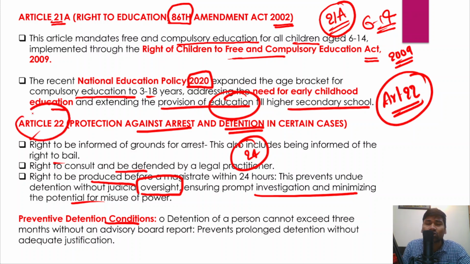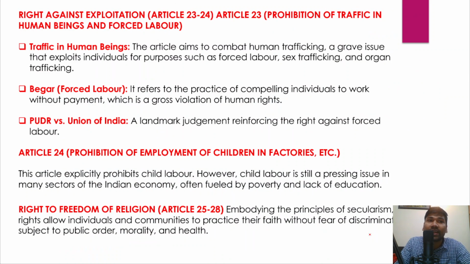What are the conditions based on which a person can be arrested or detained under preventive detention? So detention of a person cannot exceed 3 months without an advisory board report. Okay, so it actually prevents prolonged detention without adequate justification for the arrest of the individual, and this also curtails the civil liberties of the individual. So if such a prolonged arrest is in place, and in fact there are two other rights which are considered as very important rights.